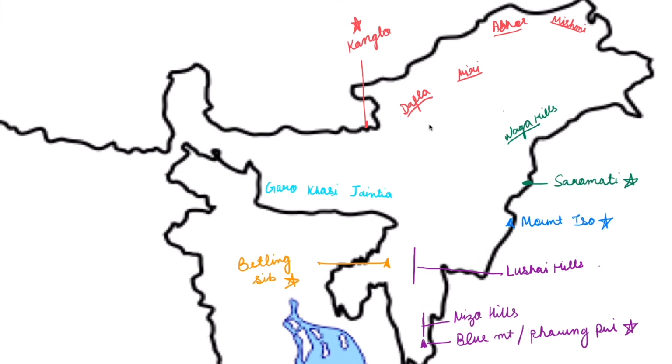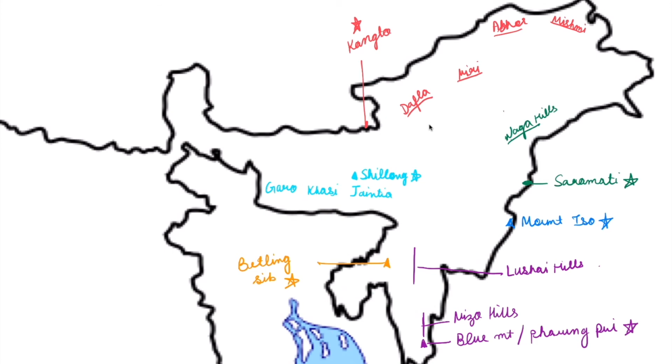So it's Garo, Khasi, and Jaintia in that order. Around in Jaintia itself, I think there is this highest mountain peak of Meghalaya, which is Mount Shillong. So this is the highest peak of Meghalaya. That's why I put a star right there.